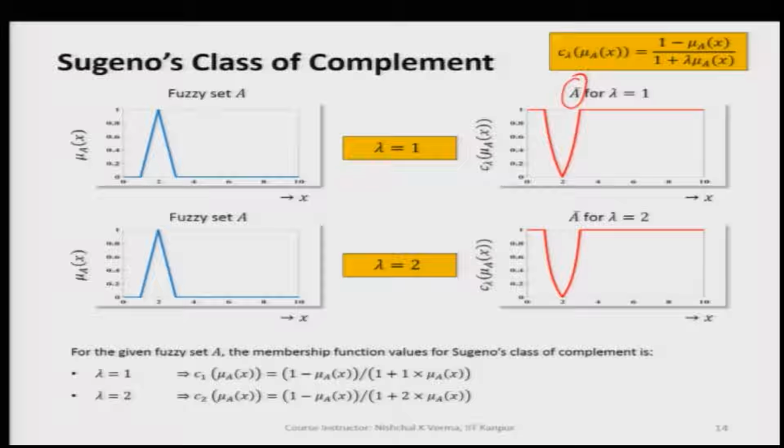So, we can use the term membership function. Similarly, for lambda equal to 2, we get the A complement like this. So, we see the complement of the fuzzy set for different values of lambda, and we verify that the two axioms C1 and C2 for complement are satisfied.